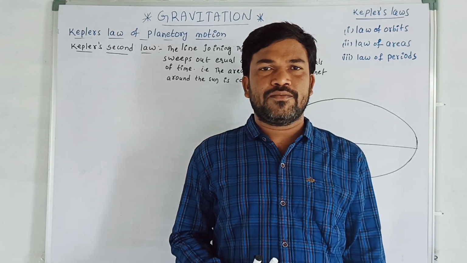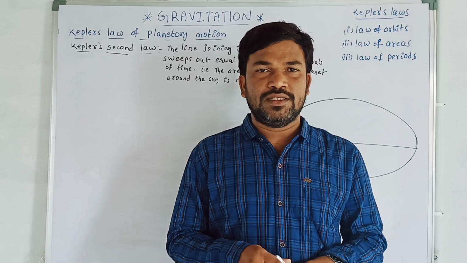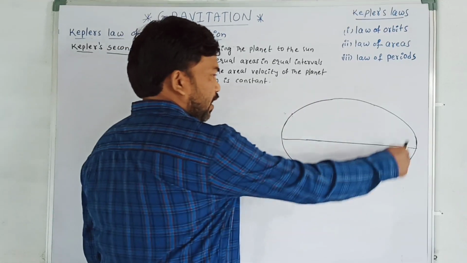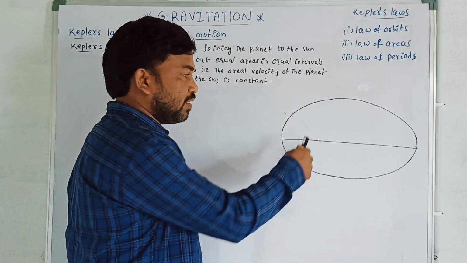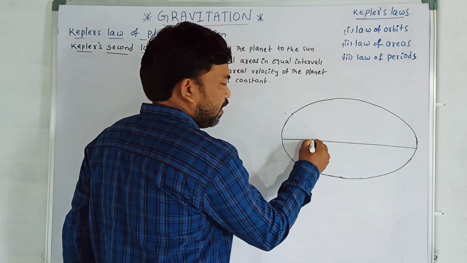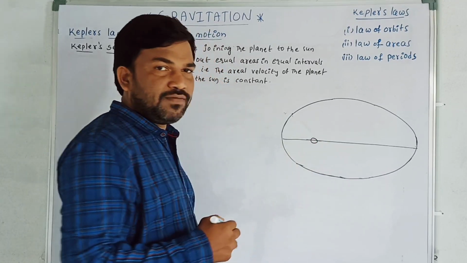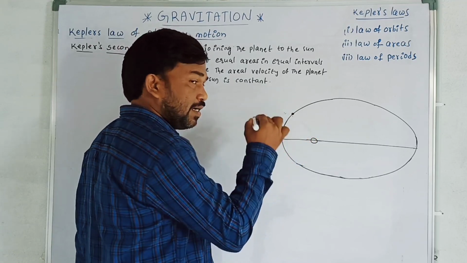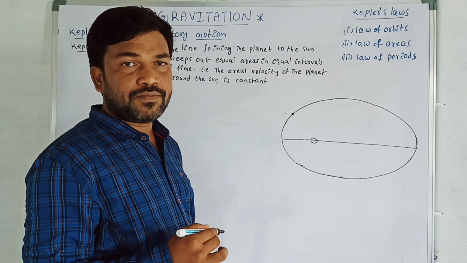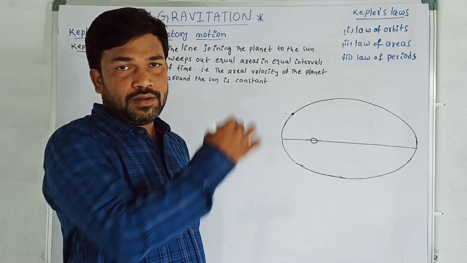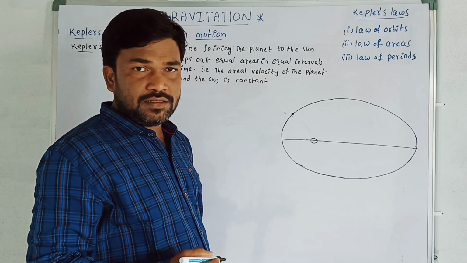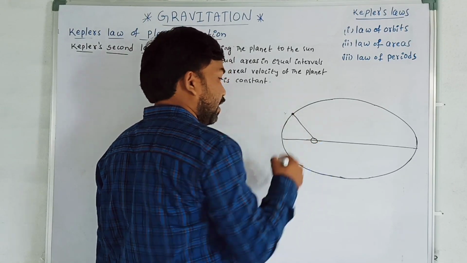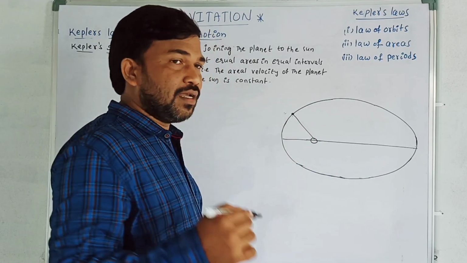Kepler's second law. What did he explain in the second law? We are going to see now. This is the elliptical path of the planet around the sun. The sun is situated at one of the foci. This is the position of the sun. Consider the position of the planet here. I am joining the planet and the sun. The line which joins the planet and the sun is called the radius vector.